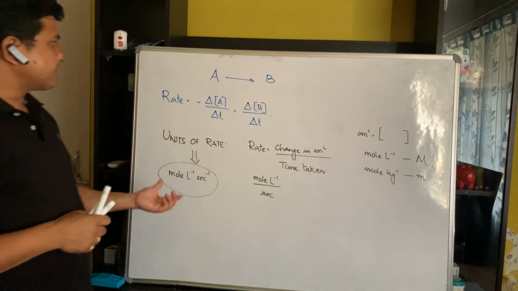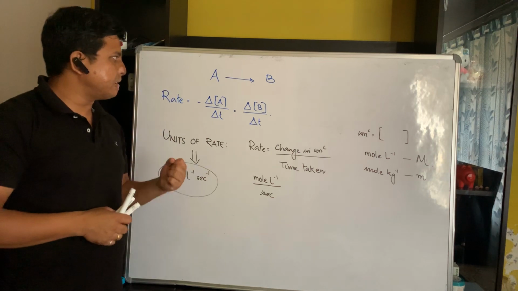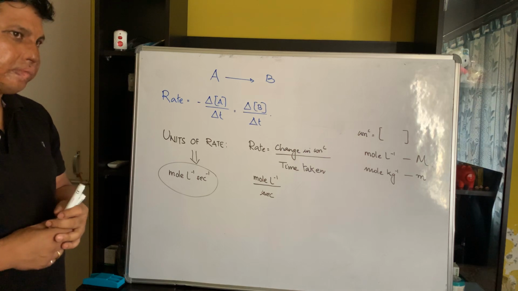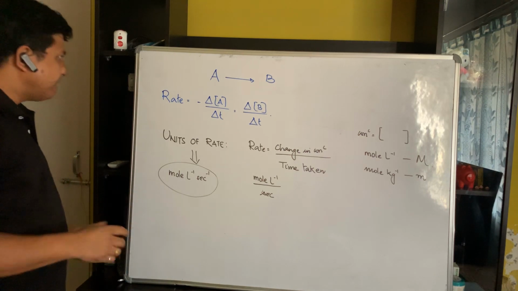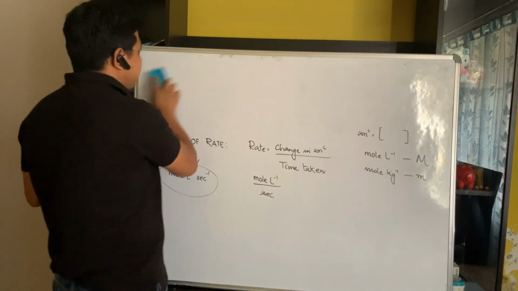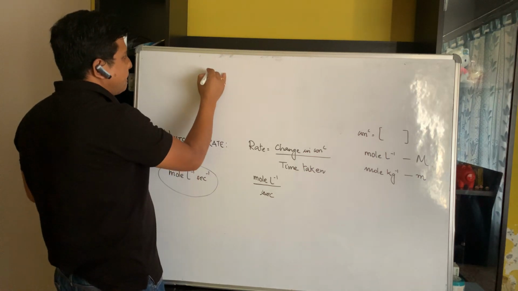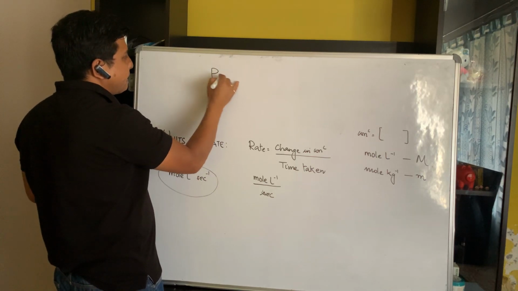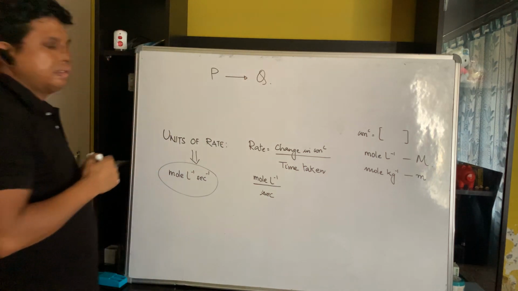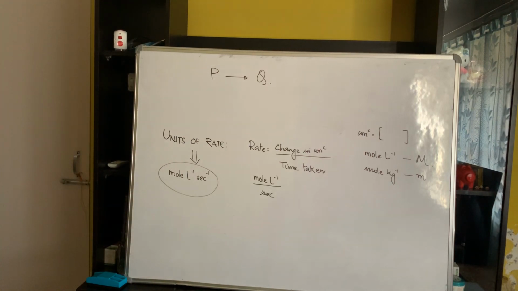So hope it is understood how we simply can express the rate of a reaction in terms of concentration of reactant and in terms of concentration of product. Now, I'll give you another reaction. Again, I'm giving you a hypothetical reaction. Say we have reactant P and it is giving us product Q.